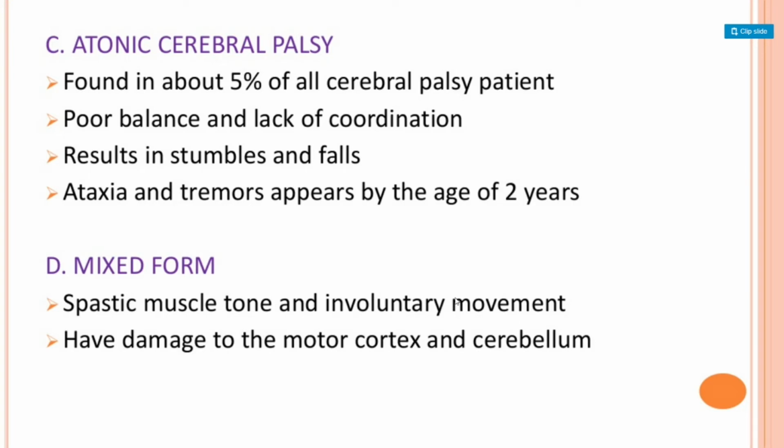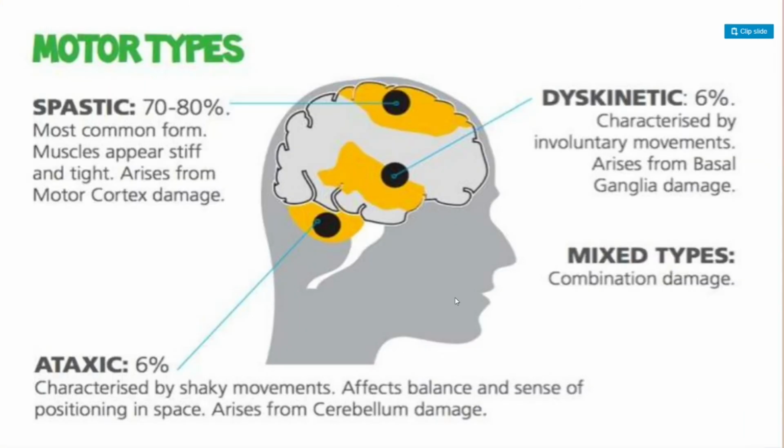If we talk about the mixed form, spastic muscle tone and involuntary movement are there, with damage to the motor cortex and cerebellum. Then by motor type, there are spastic 70 to 80%, dyskinetic 6%, mixed type, and ataxic 6%.